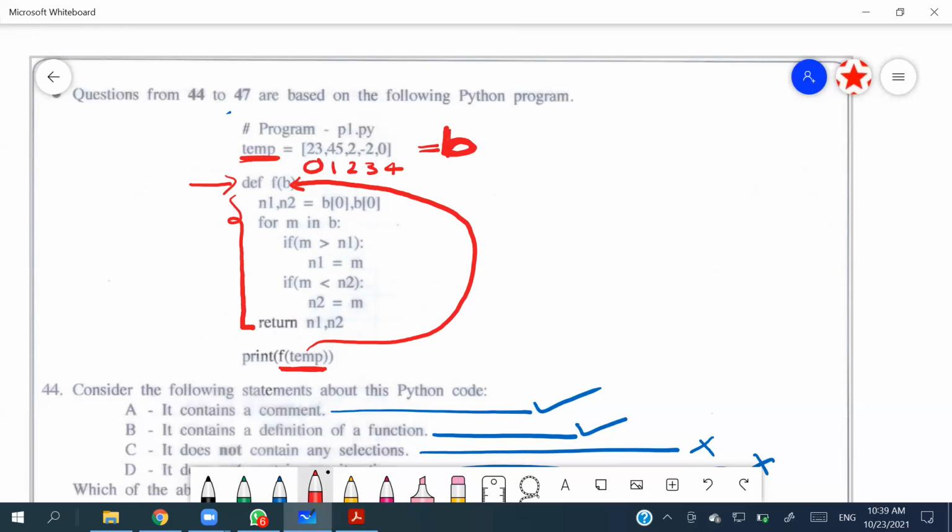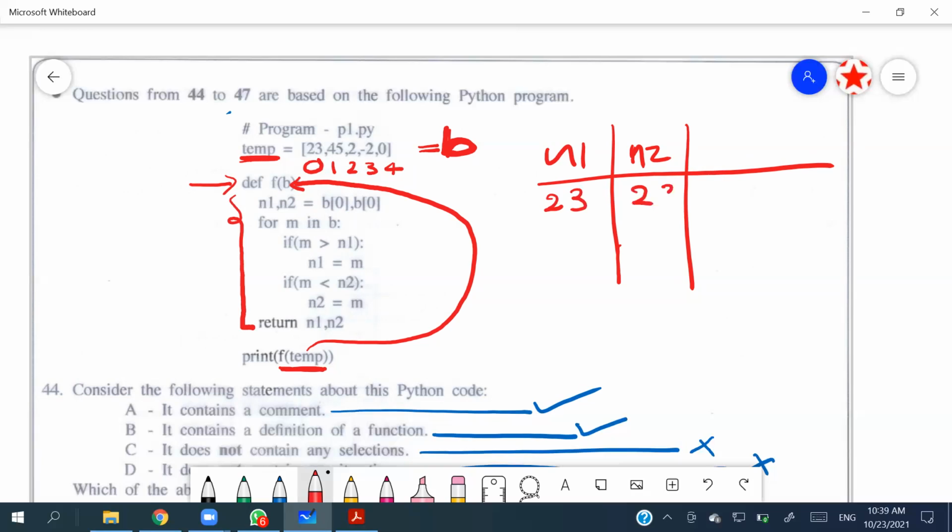So n1 variable will be there, and n2 will be there. b[0] means what? Now temp and b are the same thing, so b[0] means 23. So both these things will be 23.